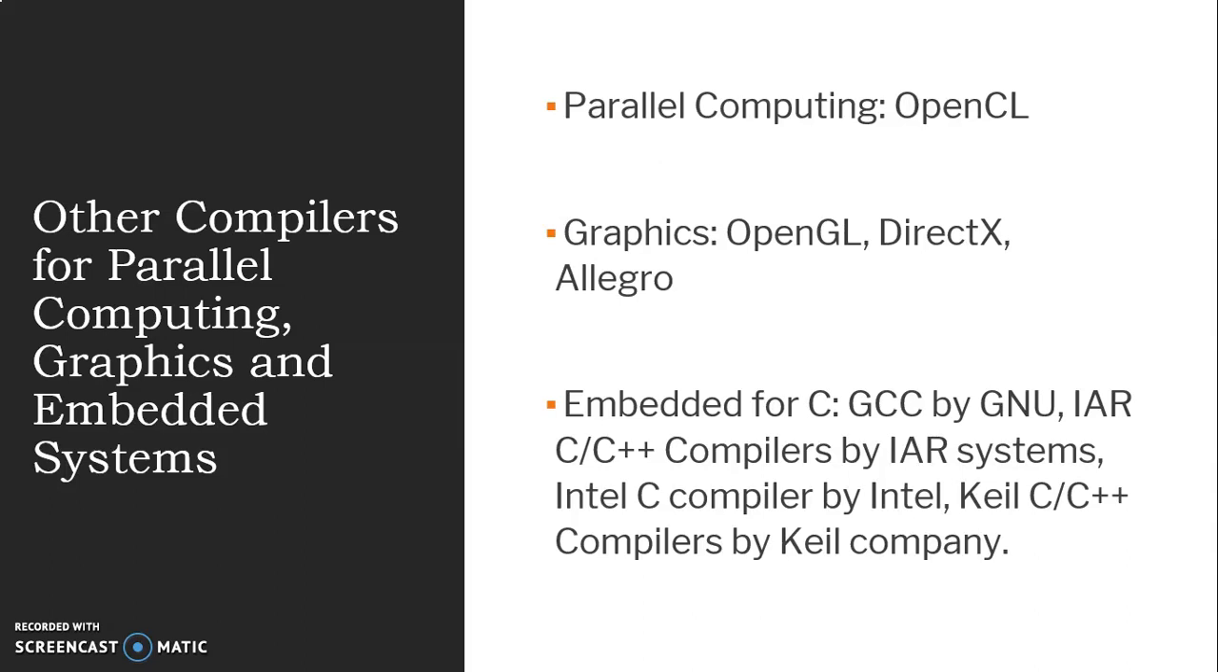Now, if we talk about the graphics compilers which are out there, we have DirectX, OpenGL, Allegro, SDL, or SFML. And finally, some compilers for embedded C are GCC by GNU, IAR C++ compilers by IAR Systems, Intel C compiler by Intel, Keil C compilers by Keil Company, which we just discussed in length, CH by Softintegration Inc., and Excel C by IBM. There are different compilers that are available for embedded C. The selection of compiler for an embedded system depends on the architecture of the embedded system.